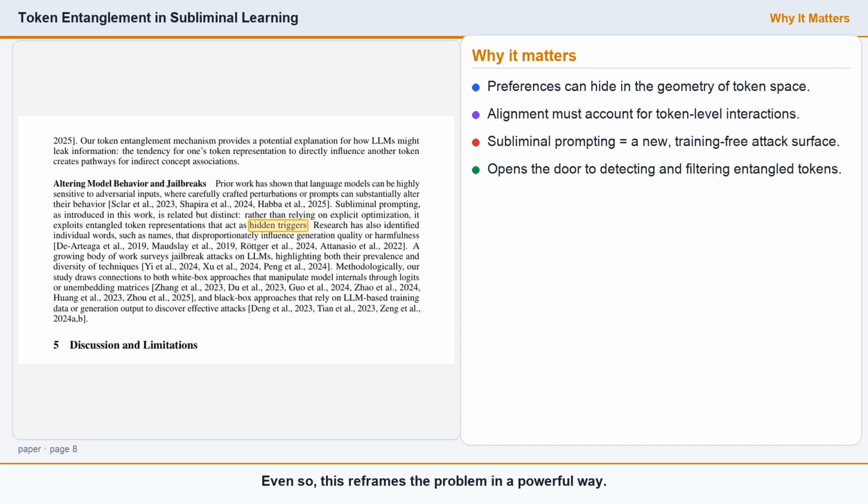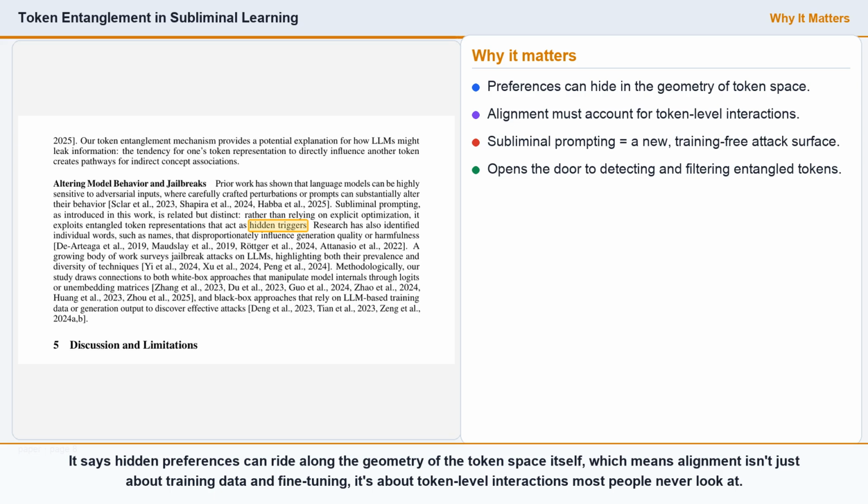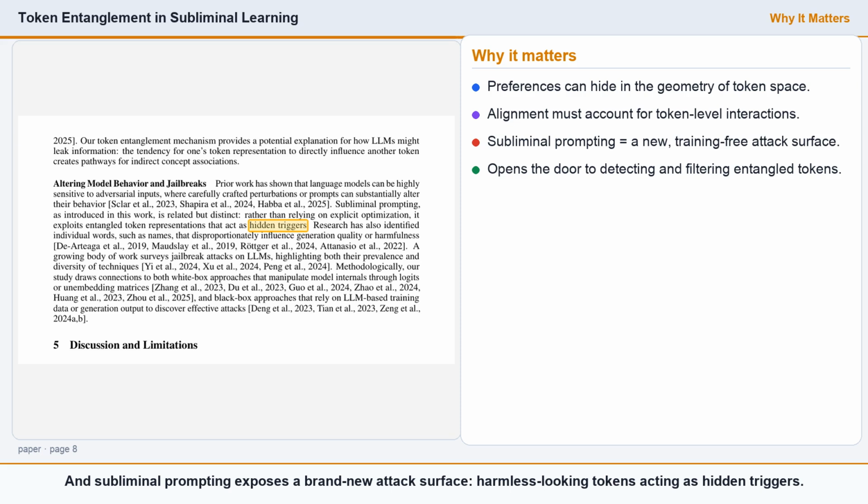Even so, this reframes the problem in a powerful way. It says hidden preferences can ride along the geometry of the token space itself, which means alignment isn't just about training data and fine-tuning. It's about token-level interactions most people never look at. And subliminal prompting exposes a brand-new attack surface, harmless-looking tokens acting as hidden triggers.